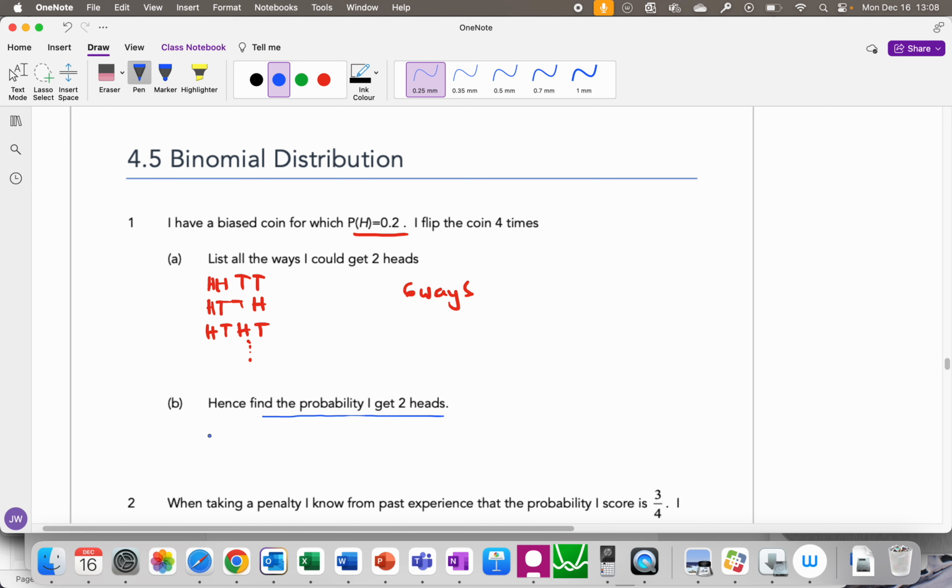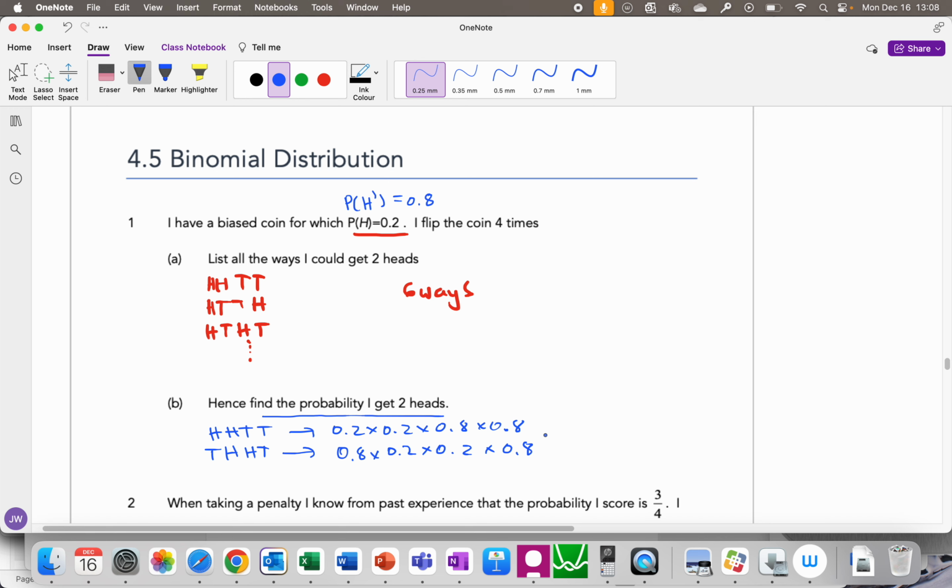For each one of these possible outcomes, for example head, head, tail, tail, what would happen? Our probability of getting a head is 0.2, which means the probability of not getting a head, same as a tail, is 0.8. So head, head, tail, tail is going to be 0.2 times 0.2 times 0.8 times 0.8. What about tail, head, head, tail? This is going to be 0.8 times 0.2 times 0.2 times 0.8. And you see you actually get the same answer.